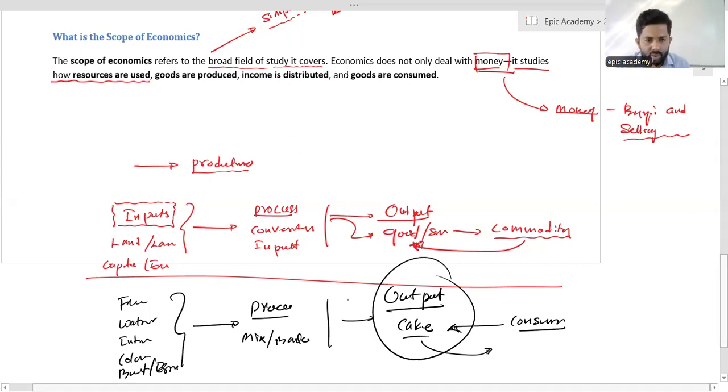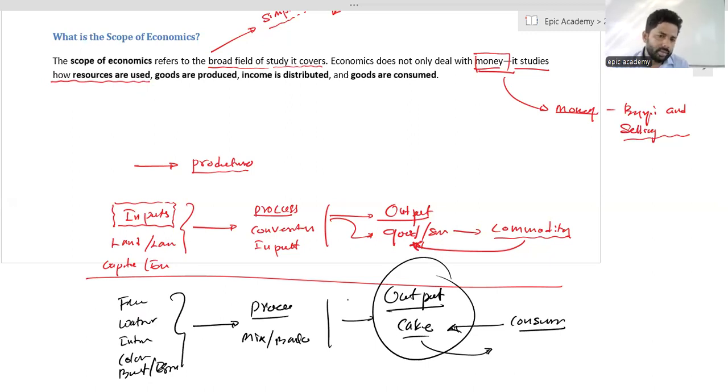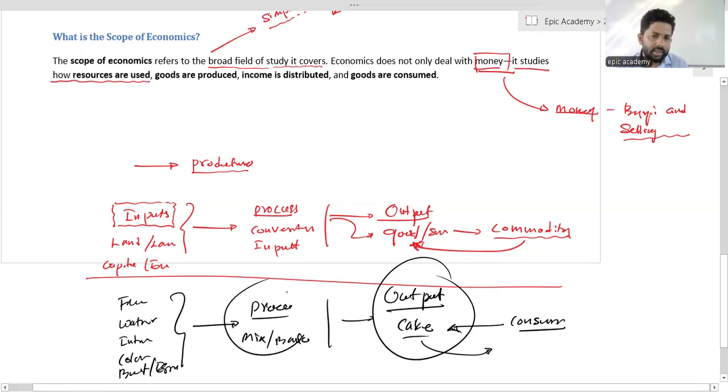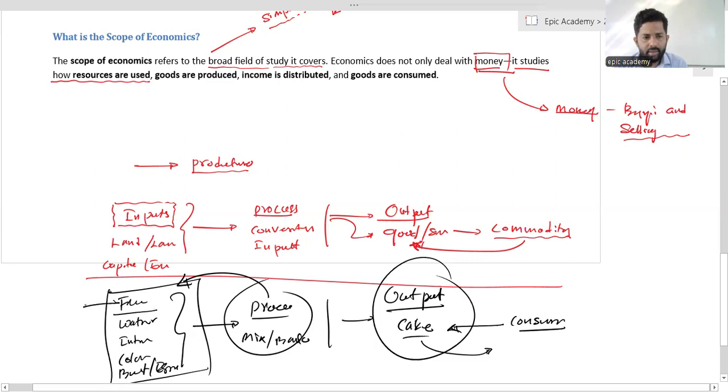You are going to use those resources to produce goods and services. So then, if you are running this kind of bakery, you have to pay for the resources. Okay, if you buy that flour from outside, you have to pay. How can you pay? By earning money by selling that cake.